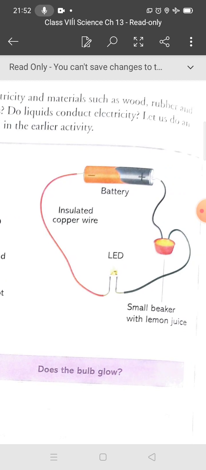And generally you have read in the chapter that all acids and bases are good conductors of electricity in solution or molten state, but in dry state they do not conduct electricity. Why?